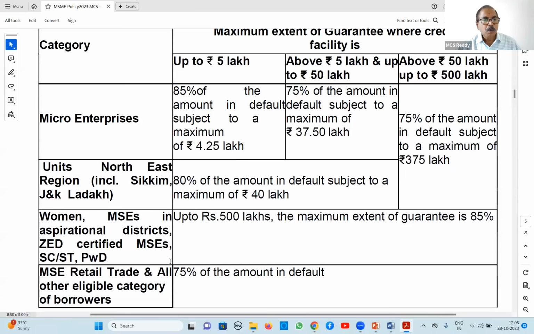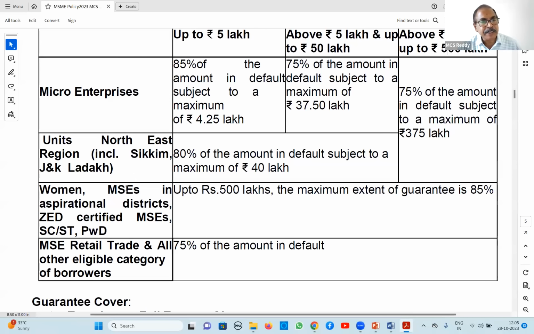Next, women enterprises, MSEs in aspirational districts. Aspirational districts means the government has identified a few districts where they want to grow more SME units, maybe backward areas or those with other problems. So the government has given some incentives and identified them as aspirational districts where bankers are supposed to encourage more units, more finance. So for those aspirational districts, there is 85% coverage. ZED, zero defect, zero effect.